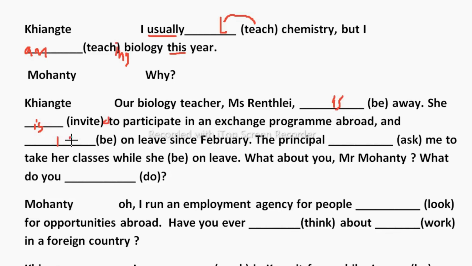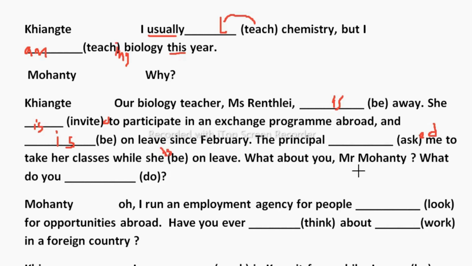She is on leave since February. So the principal asked, after her leave, the principal asked me to take her classes while she is on the leave. Here it could be dash. So she is on leave.